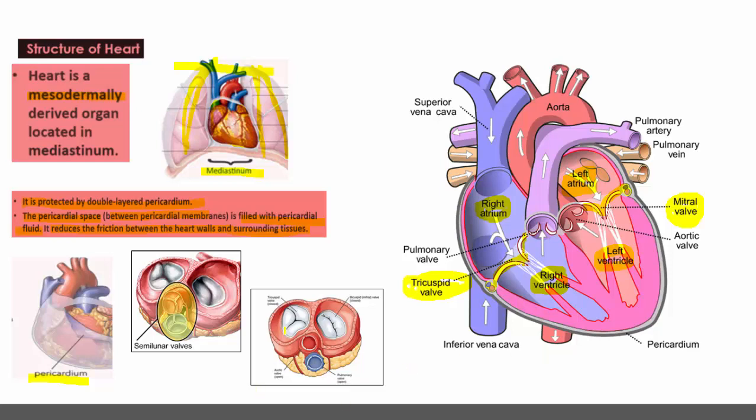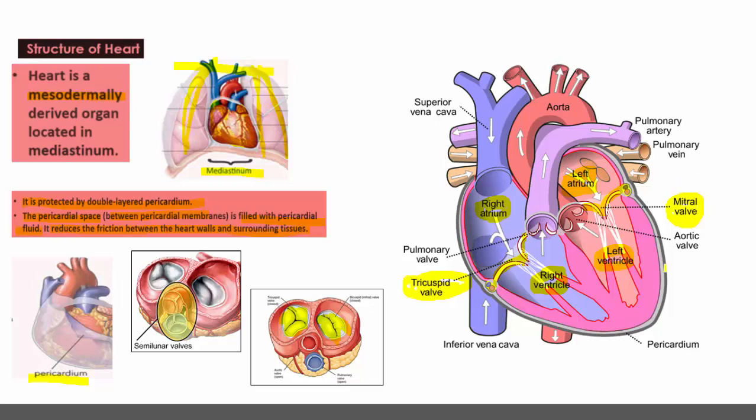Here is a very clear image of the tricuspid valve, and here is the bicuspid valve. Why are these valves named so? Because when the tricuspid valve opens, it opens through three flaps or three partitions, and here only two flaps are produced, therefore it is called the bicuspid or mitral valve.